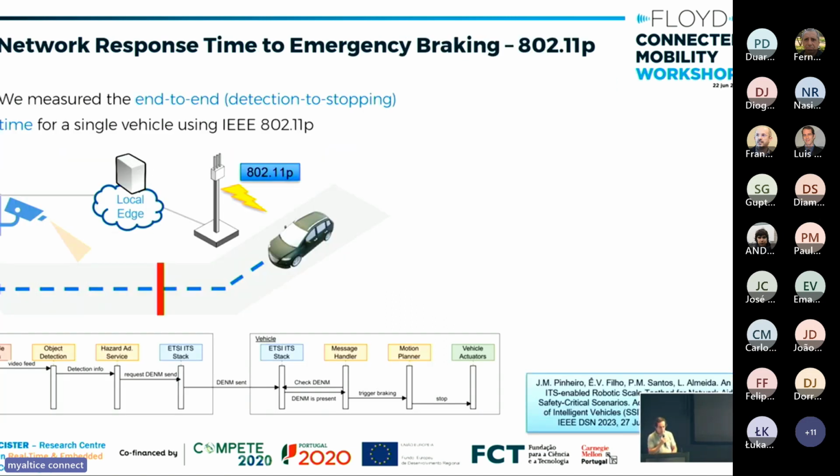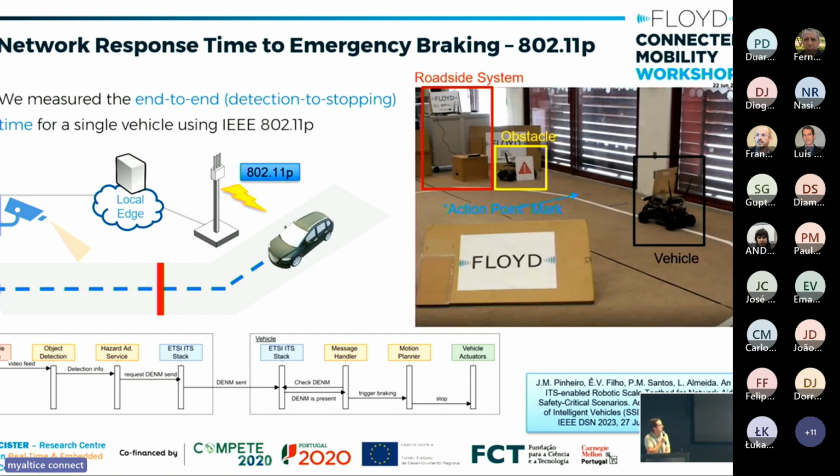We had the first implementation of this same scenario with 802.11p. We had a camera, an edge node, and a roadside unit in a small test bed. We implemented this in our laboratory, where we have the roadside system, a makeshift obstacle, and then our scale vehicle, which is a remote controlled car, but in this case it's navigating autonomously using camera and LiDAR, and it's also equipped with an 802.11p onboard unit.